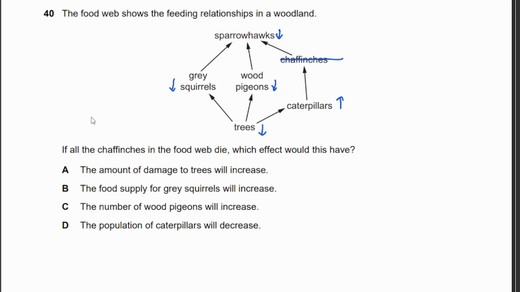Therefore, what effect would this have? The amount of damage to the trees will increase. Yes, that's the correct answer. See? The food supply for gray squirrels will increase. That's incorrect. It will decrease because there's more competition. The number of wood pigeons will increase. Also incorrect because there's more competition. The population of caterpillars will decrease. Incorrect because it will increase.